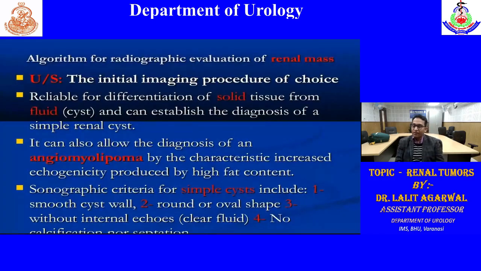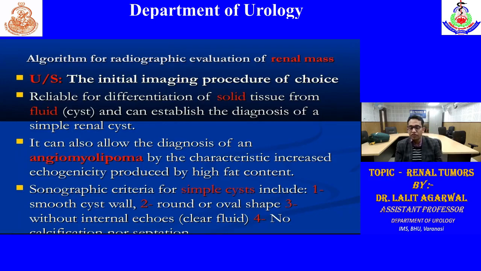So first of all, we have ultrasound as the initial screening procedure for any pain or abdominal lump. In ultrasound, we can look for the differentiation of solid and cystic mass. It can also allow the diagnosis of AML by the characterization of increased echogenicity. So if the question comes, ultrasound has increased echogenicity in AML. And we can classify cystic tumor into simple and complex cyst.